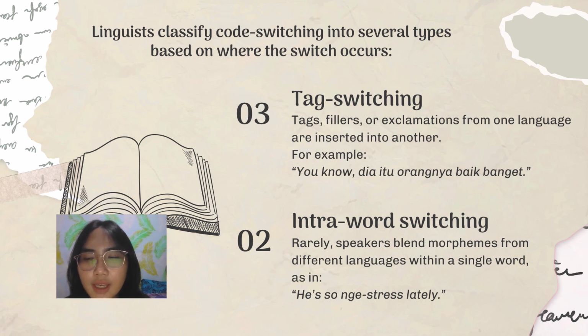And the fourth is intra-word switching. Rarely, speakers blend morphemes from different languages within a single word, as in, his song is stressed lately. Such hybrid forms often emerge in youth slang, social media language, or popular culture, and can eventually become part of informal registers.